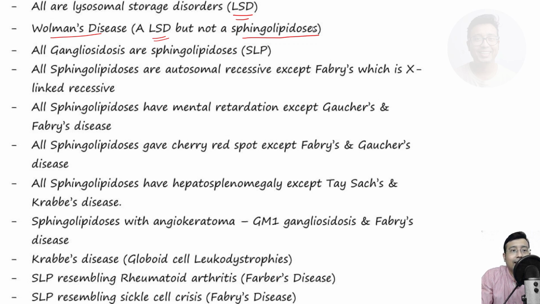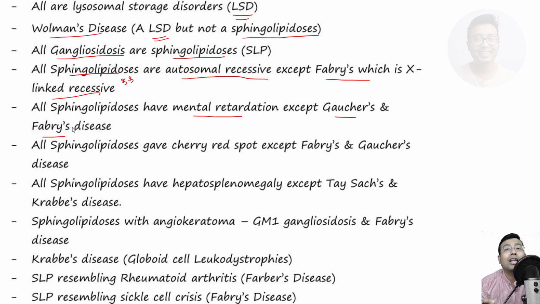Next, all gangliosidoses are sphingolipidoses. It means sphingolipids get accumulated. Next, all sphingolipidoses are autosomal recessive in nature except Fabry's disease, which is X-linked recessive. Very, very, very important MCQ. Fabry's is X-linked recessive. All of them are AR, that is autosomal recessive. Next, all sphingolipidoses have mental retardation except Gaucher's and Fabry's disease.